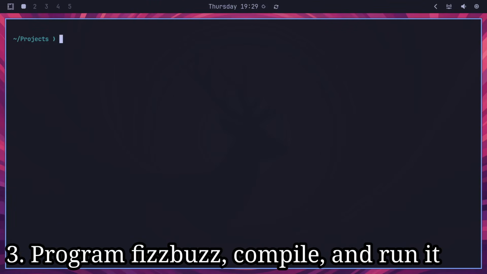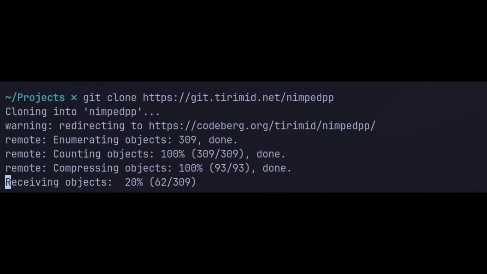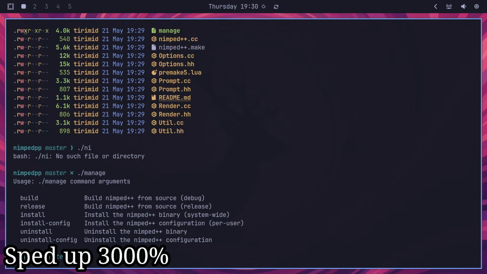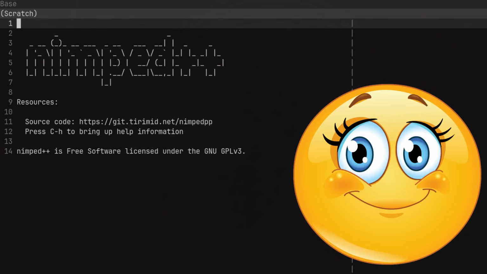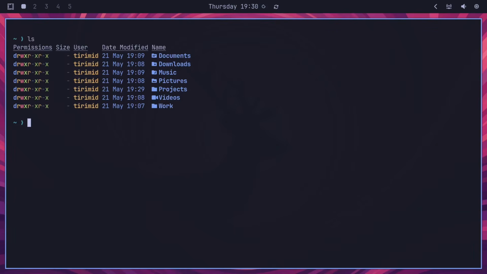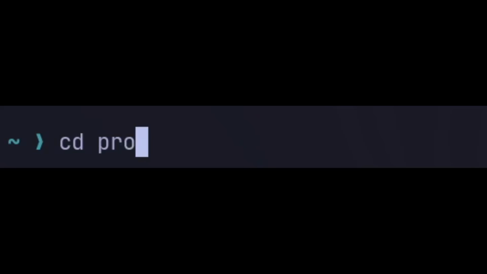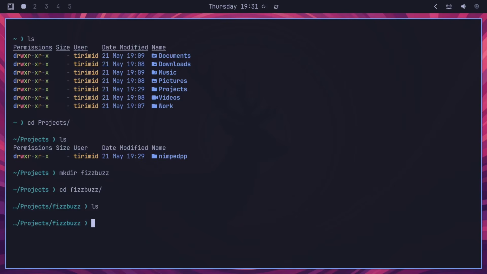And the first thing I'm going to do is clone my text editor because I don't want to be using Vim all day. So let's clone Nimped++. And now that everything is built and installed, there we go, my text editor is running in Omarchy. I guess we can move on to programming FizzBuzz. Now I will say there is actually something very nice I have noticed so far, which is that by default, the case sensitivity on tab complete is disabled. Omarchy does that, so big plus points for that.